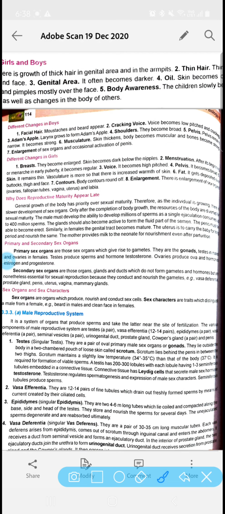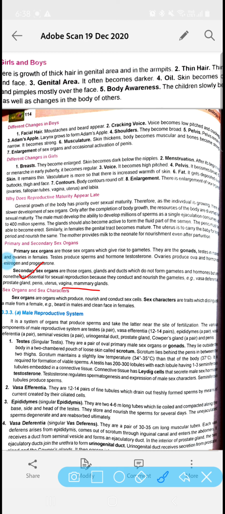Now, if we talk about the secondary sexual organs, these are the organs which do not produce the gametes, but they help in transporting the gametes from one place to another. They help in sexual reproduction. They help in nourishing the gametes.